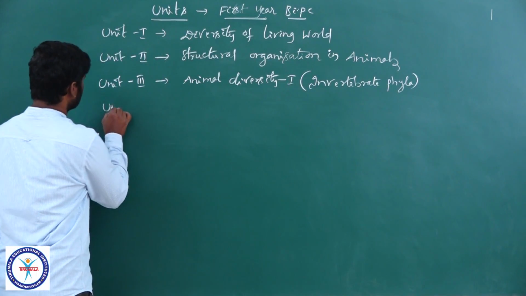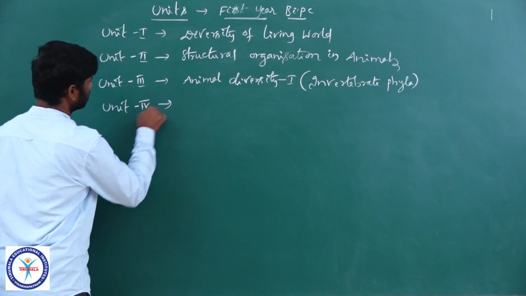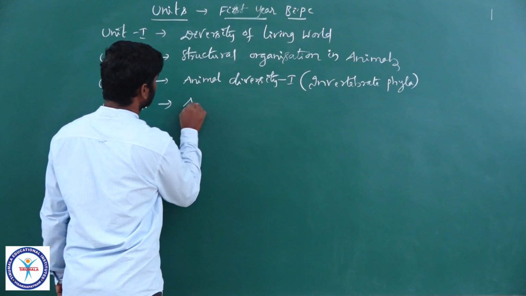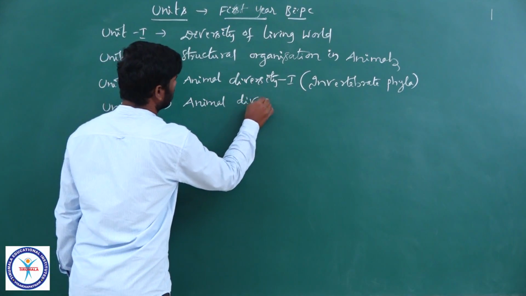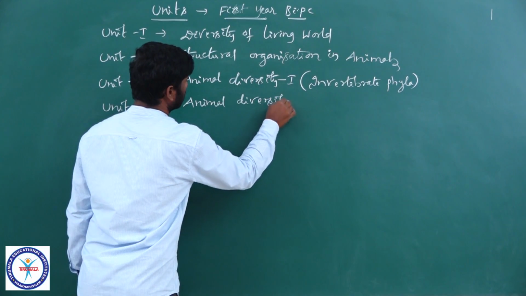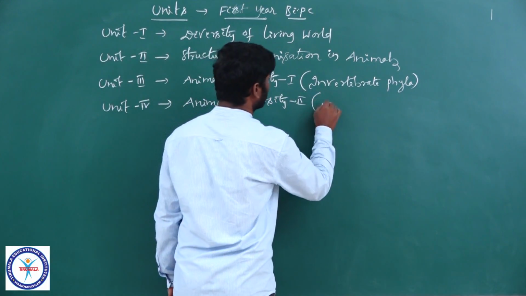And unit 4, animal diversity 2, that is vertebrate phyla.